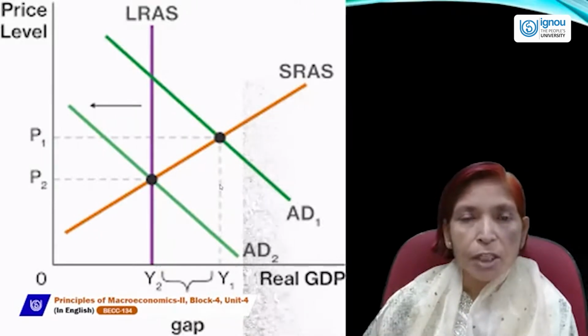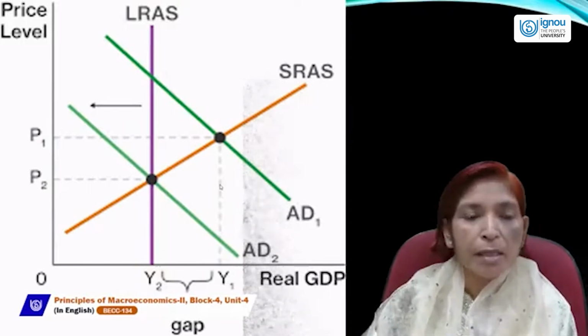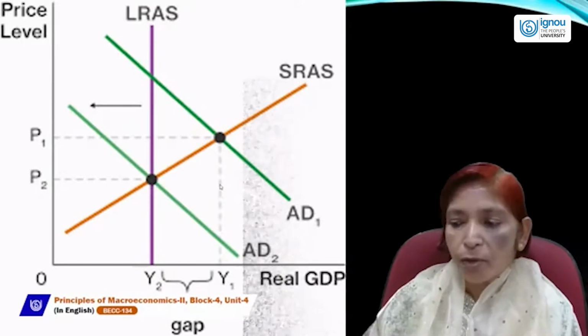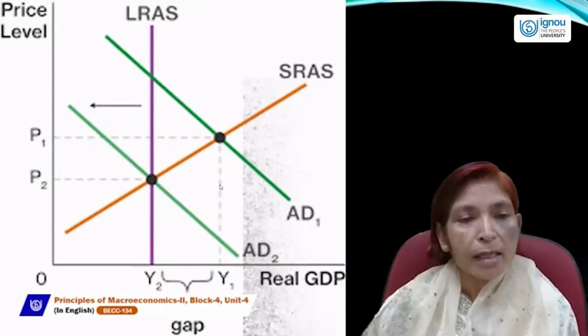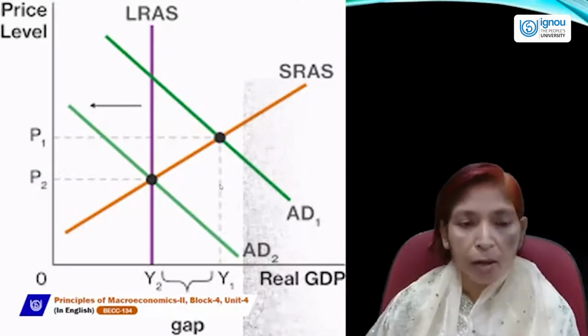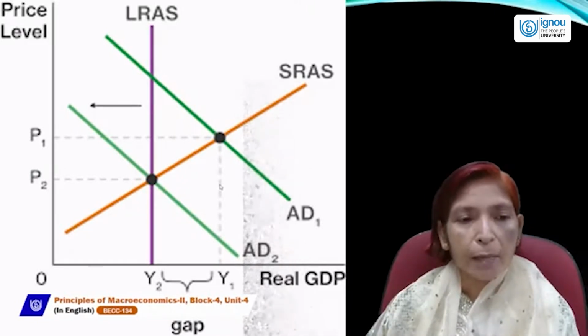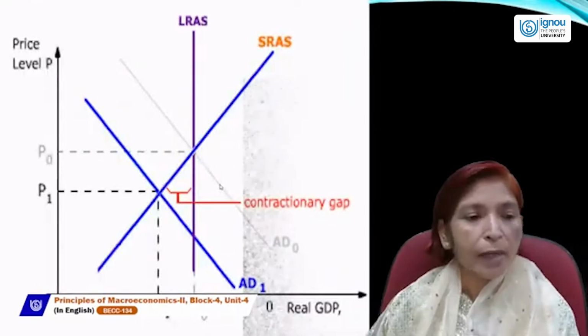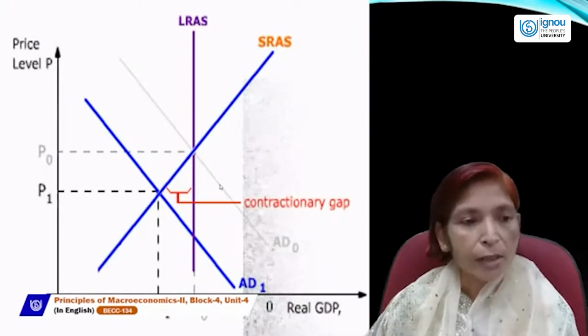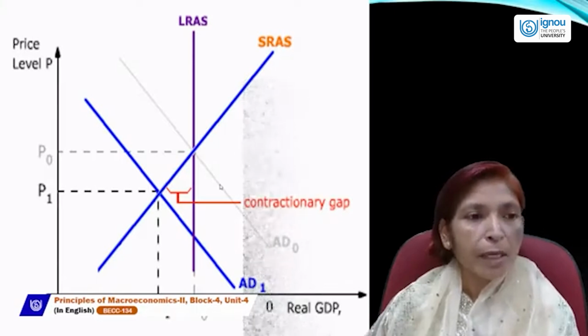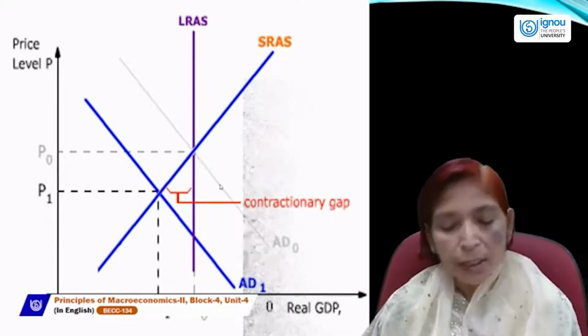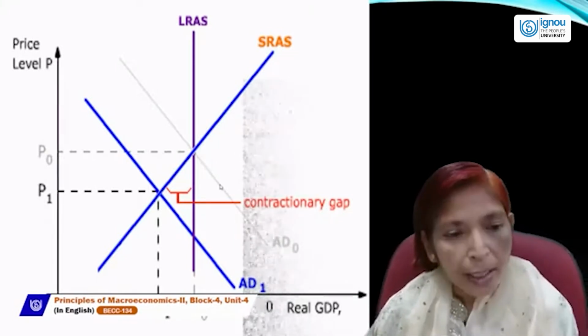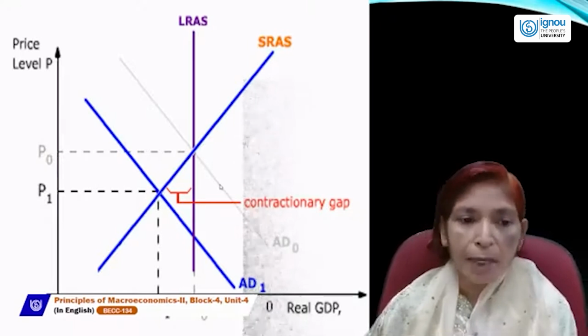An inflationary gap generally shows that when aggregate demand increases and output does not increase, inflation will occur in the economy due to the rise in aggregate demand. And if aggregate demand falls, then a recessionary gap will occur. So recession or inflation may occur in case of an increase or decrease in aggregate demand.